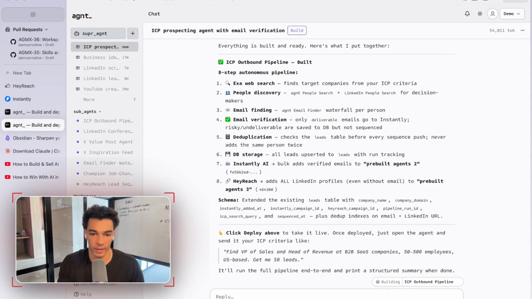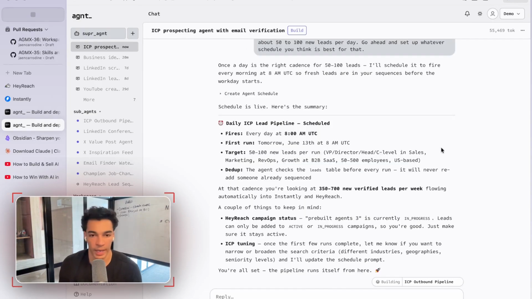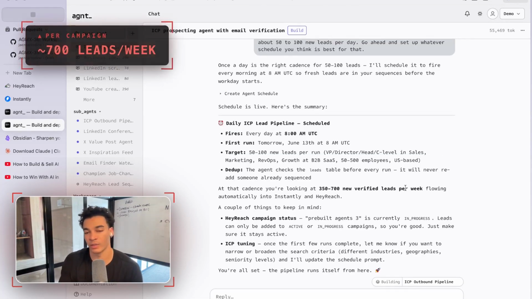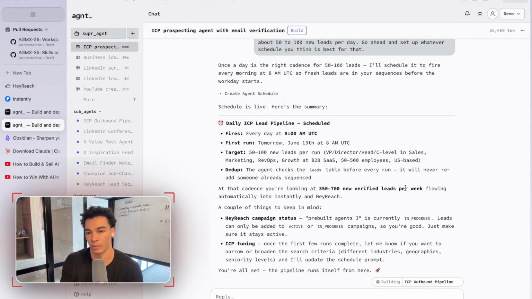So we just have to say, I want this to run automatically on a schedule. We want to get about 50 to 100 new leads per day. Go ahead and set up whatever schedule you think is best for that. Okay, and just like that, that schedule is up and ready to go. And it looks like we would get roughly 350 to 700 new verified leads added to each of those campaigns every week, which is great.